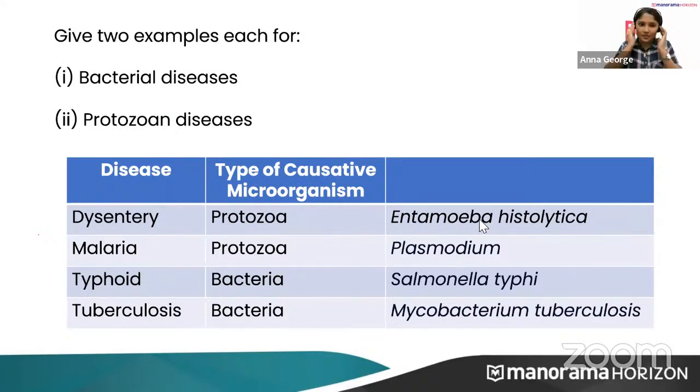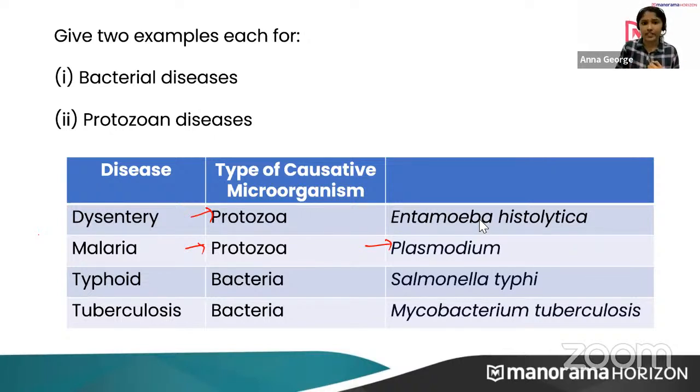So dysentery is an example of a protozoan disease. You need not study the causative organisms in detail, but you must know the type of causative organism. It should be known to everyone. So dysentery is caused by protozoa. Malaria is caused by protozoa. You can remember Plasmodium also. Plasmodium is the protozoa that causes malaria.